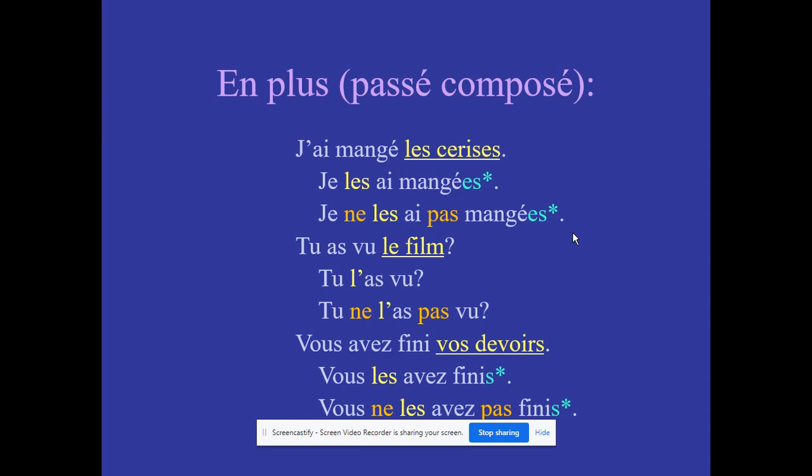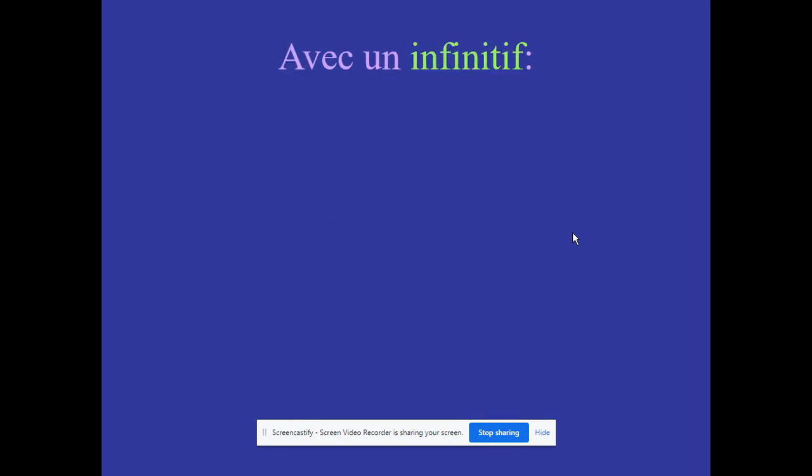Now, one more thing that we have to talk about is when we are talking about with an infinitive, avec un infinitif. As I told you at the beginning of this, there is no change in that rule. So when we want to say it goes before the conjugated verb, unless there's an infinitive, then it goes before the infinitive. So this is exactly what still happens here. Okay, so first example, je vais acheter ces sandales. I'm going to buy these sandals. Je vais acheter ces sandales. Now remember, our only choices on these are le, la, and les.